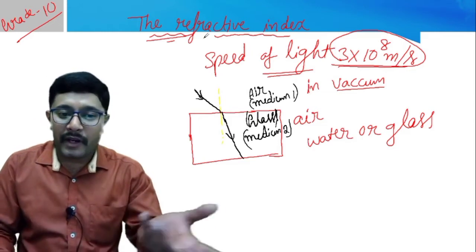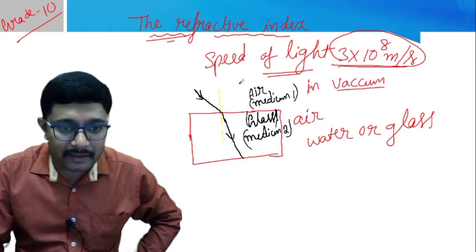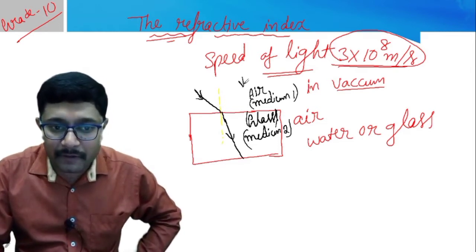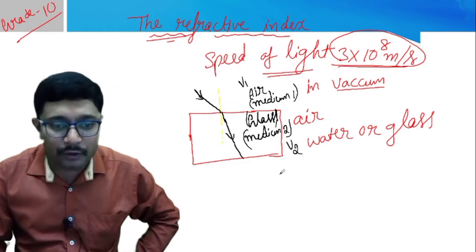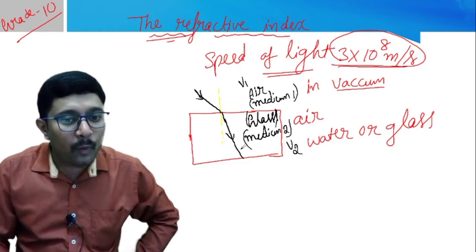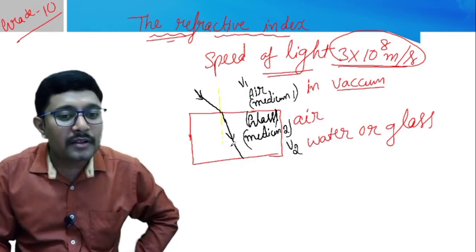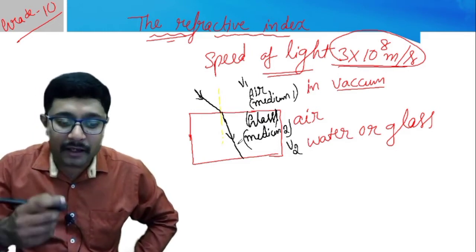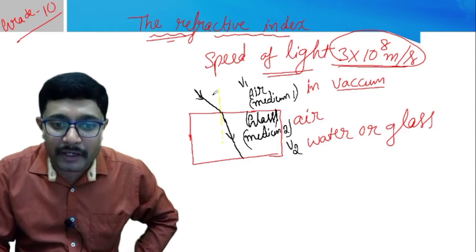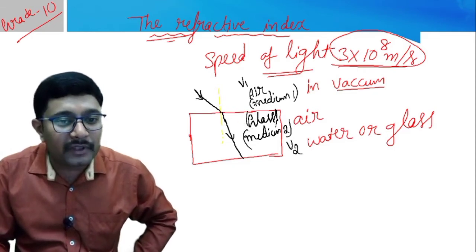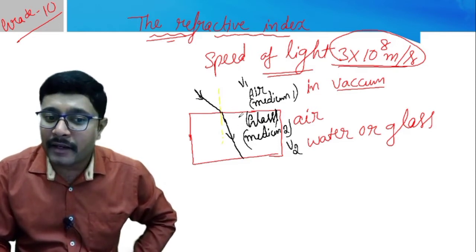If we indicate that in a formula, consider V1 for medium 1 and V2 for medium 2. Now what will be the refractive index of medium 2? When the light passes from air to glass, air is a rarer medium and glass is a denser medium.